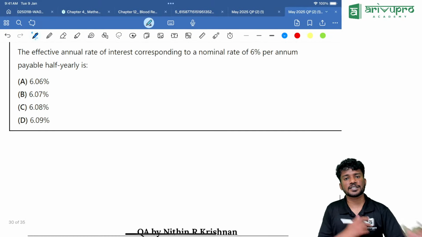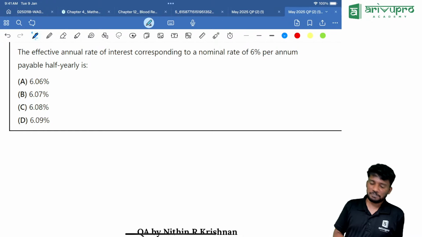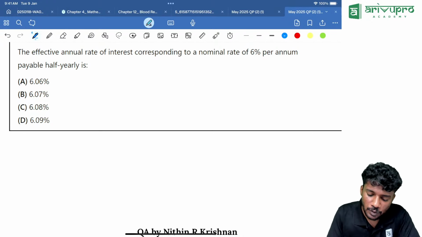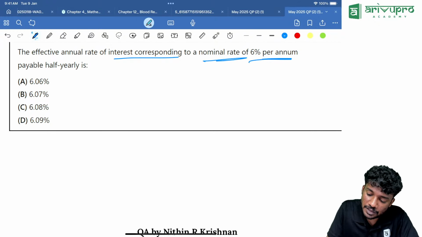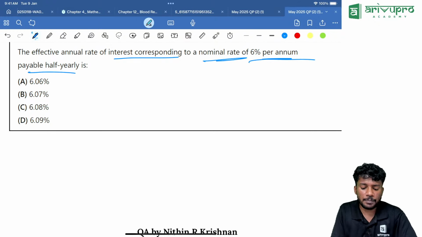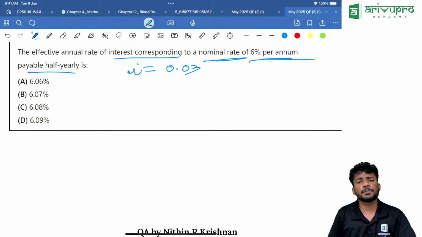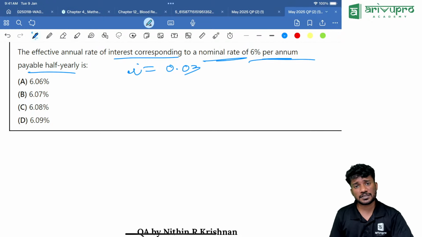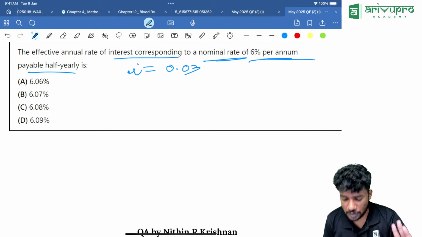Another repeated question, the same question we did in our pre-exam marathon. Effective annual rate of interest corresponding to a nominal rate of 6% per annum payable half yearly. So the I value will be how much? I value will be 0.03. Why 0.03? Half yearly means 6% will become half, that is 3%, so it will become 0.03.